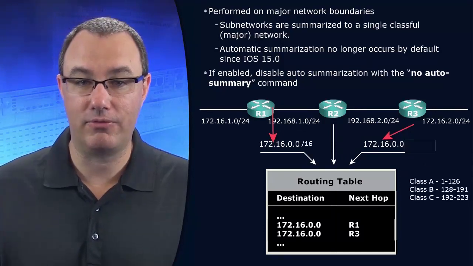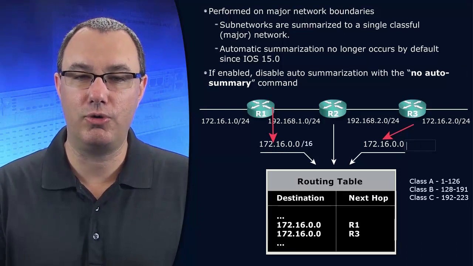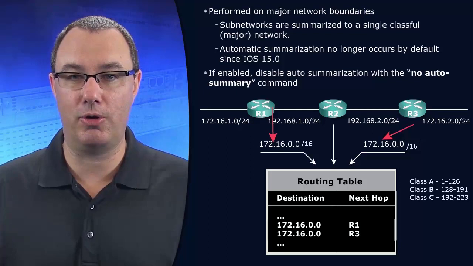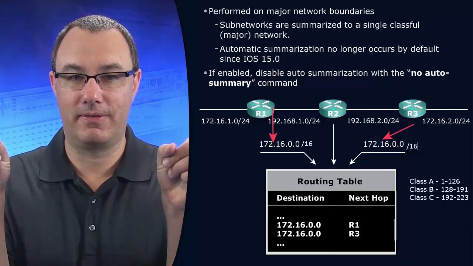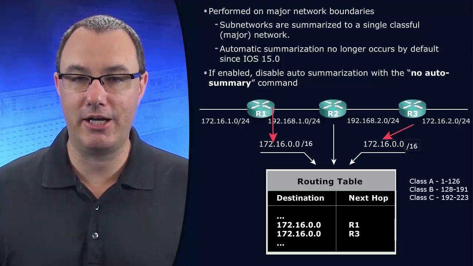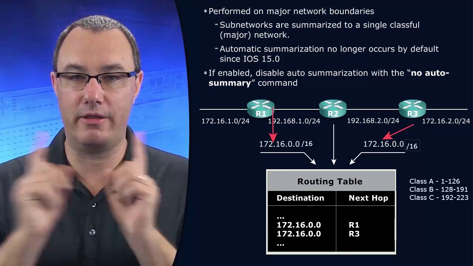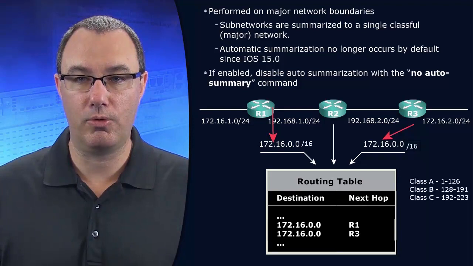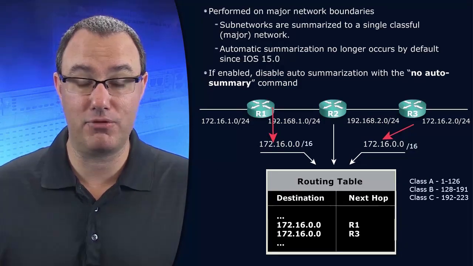So now we have, I think there's like cartoons that work this way. It's like, how do you get to Pismo Beach? You go that way. That's what's going on here. How do you get to 172.16? You go that way.